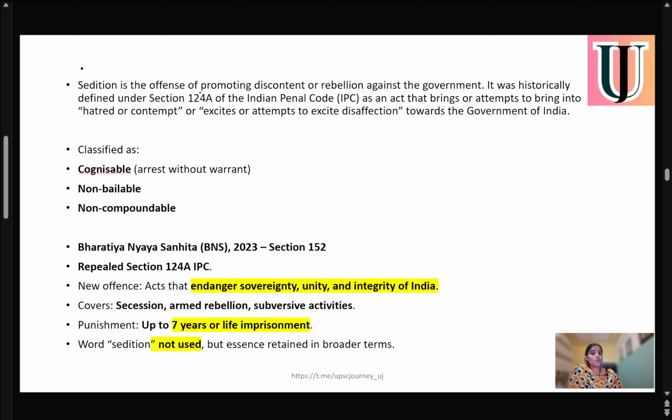So sedition is an offense of promoting discontent or rebellion against the government. It's that simple: if any person or any community is trying to promote discontent or rebellion against the government, then it can be considered sedition. It is historically defined under section 124A of IPC.